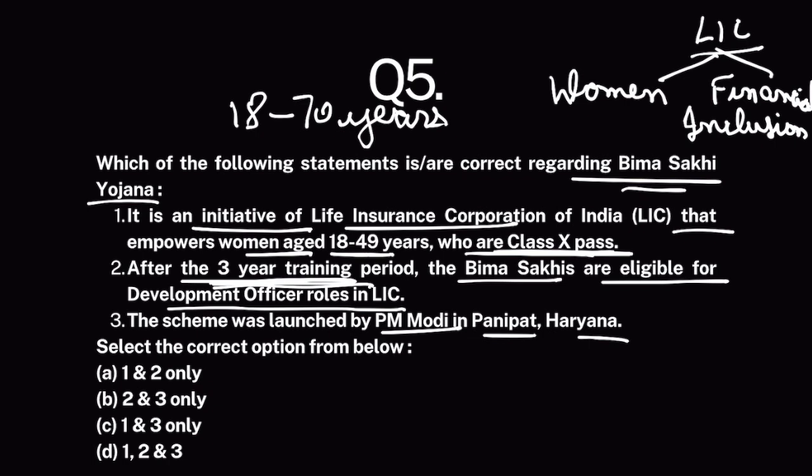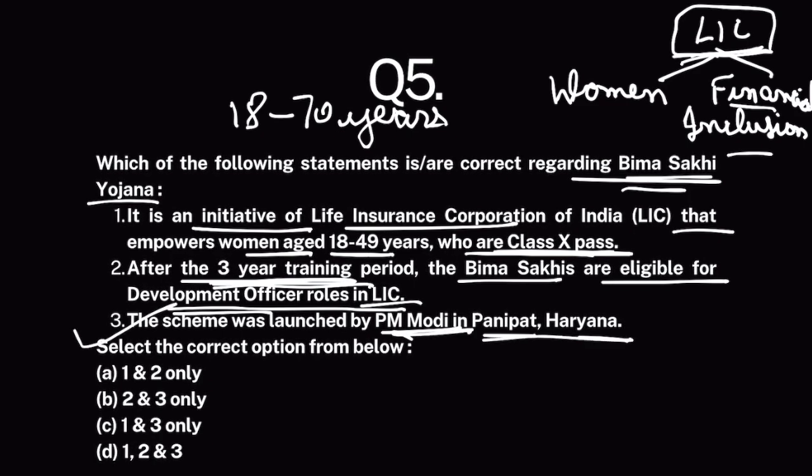Okay, now these would be women, so it would generate women employment, women empowerment, and would also generate financial inclusion because people would be more aware about insurance. Okay, so it is a scheme of Life Insurance Corporation of India, Bima Sakhi Yojana. Now, after their 3-year training period, they would be eligible to be hired by LIC as development officers. Okay, because they would be trained by LIC. Now, this scheme by LIC was launched by PM Modi in Panipat, Haryana.